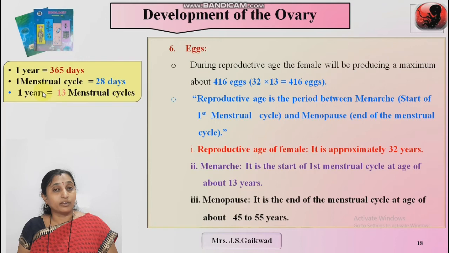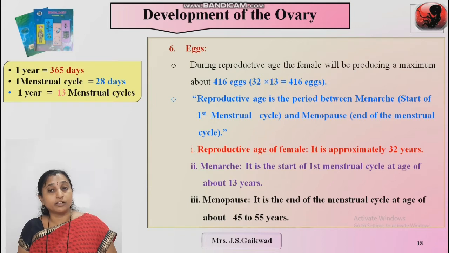We know a month has 30 days, and some months contain 31 days. So in 1 year, how many menstrual cycles occur? About 13 menstrual cycles. So the reproductive age is multiplied by 13 per year. During 32 years, 416 eggs are produced by the female. This is all about the development of the ovary.